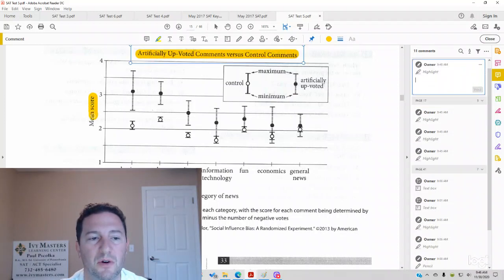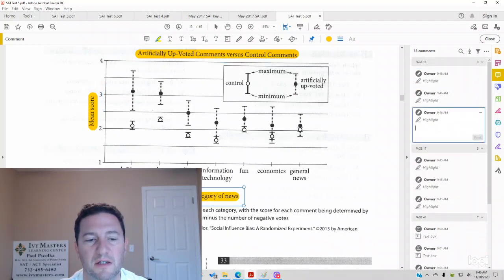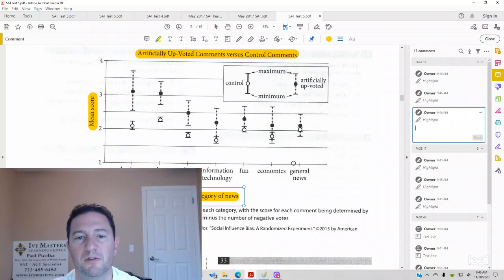You have the mean score on the Y axis. You've got the category of news on the X axis, and you can see it, business, culture and society, politics, IT, fun, economics, and general news. And you have your legend here. The control is the open circle with a range. The artificially upvoted is the closed circle with a range, and you have your maximum and minimum of that range.